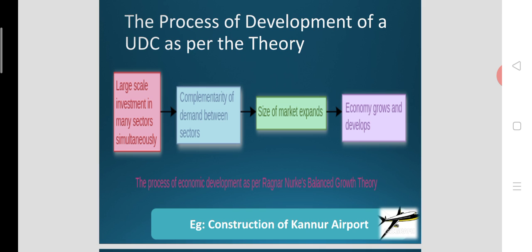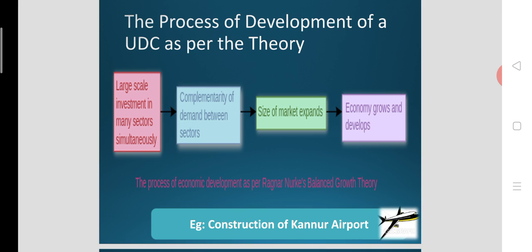You can easily understand that for the construction of Kannur International Airport, construction materials are required. So there is demand for construction materials, that could be for bricks, for steel, for paints, and for some other materials. There are so many materials required for the construction of a building.